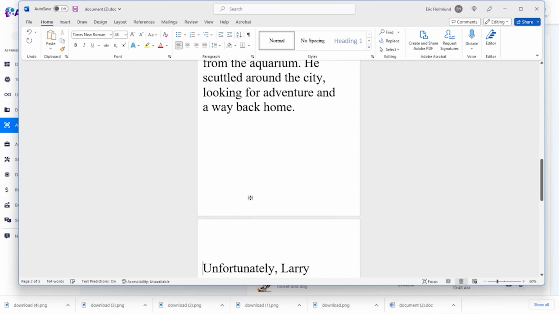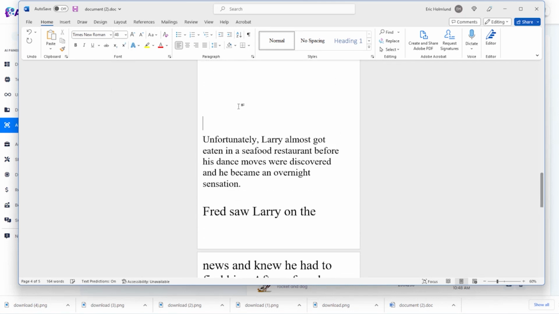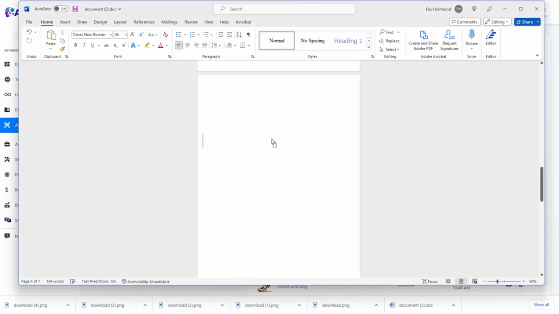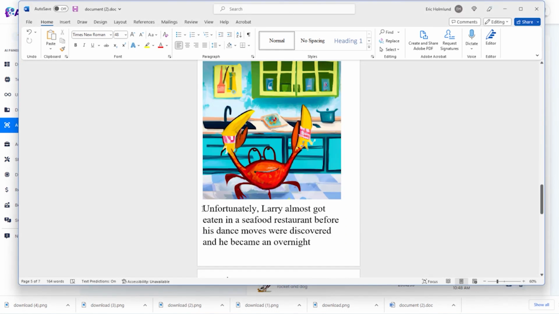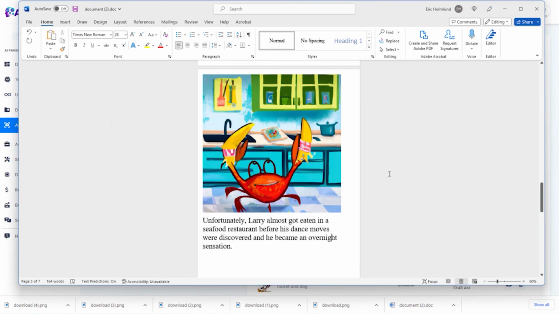All right, so maybe I'll skip ahead to the scene where he is tap dancing in the restaurant. And we'll grab that image. And look at that. Unfortunately, Larry almost got eaten in a seafood restaurant before his dance moves were discovered, and he became an overnight sensation. So literally, I could just repeat that process, maybe 8 to 10 times, and have an entire children's book.